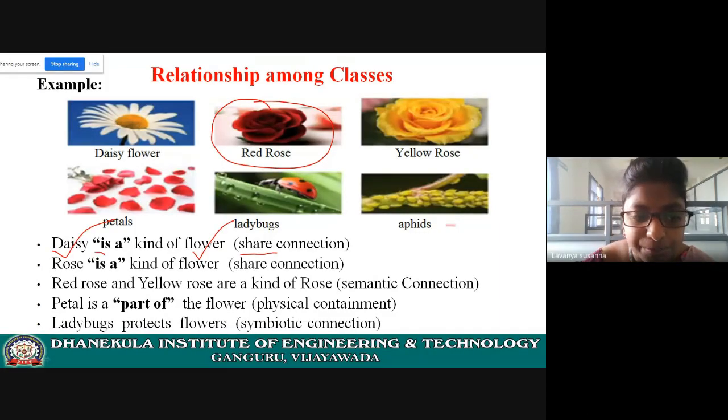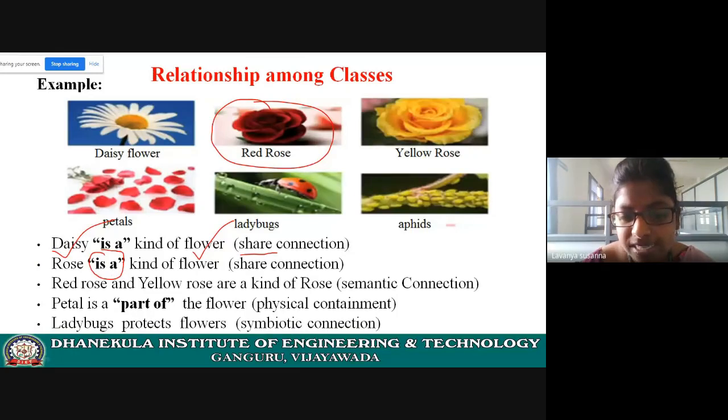What is the relationship between rose and flower? Rose is a kind of flower, so it is an "is a" relationship. That means it represents association. Remember that "is a" means some kind of association.